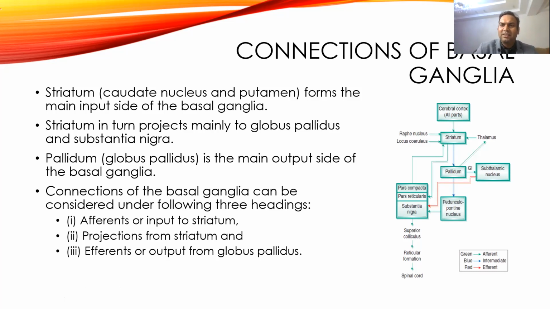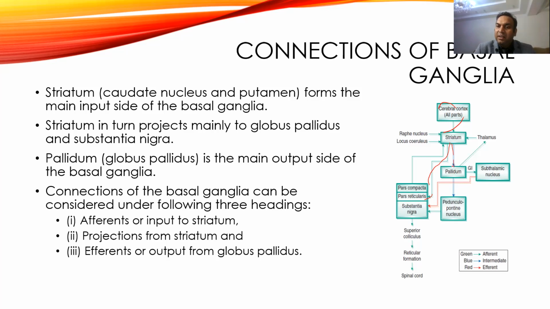So this is the internal structure. The striatum gets input from the cortex, red nucleus, thalamus and other parts of the brain, and then it sends fibers to the globus pallidus. A major portion goes to the globus pallidus, and it also sends direct fibers to the pars reticularis.